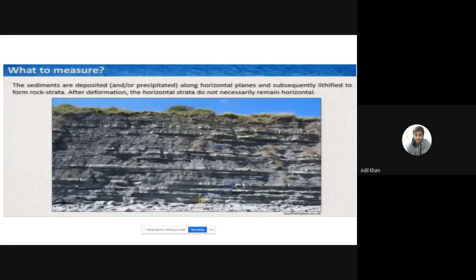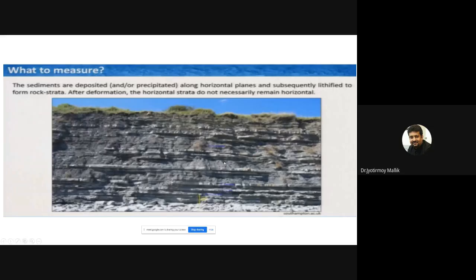Sir, it depends. Okay, strike. What was the definition of strike? The angle between the north direction and the intersection between the plane and the horizontal plane. So I said these are horizontal planes.